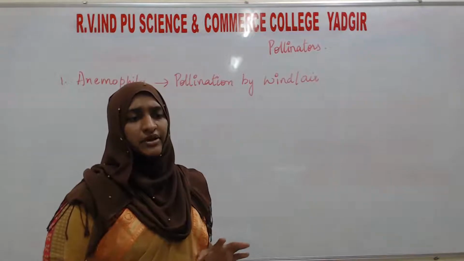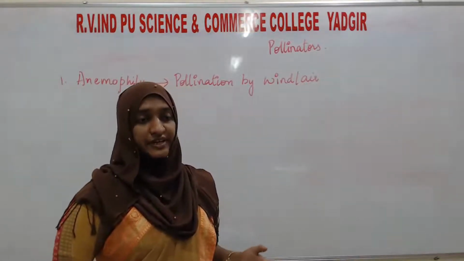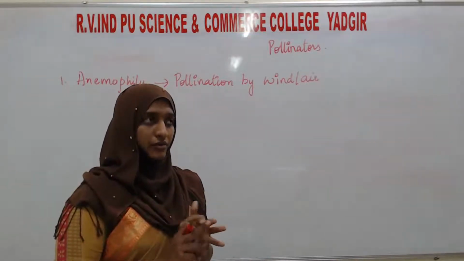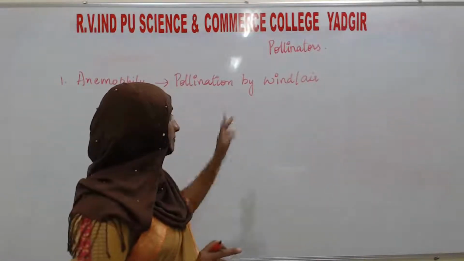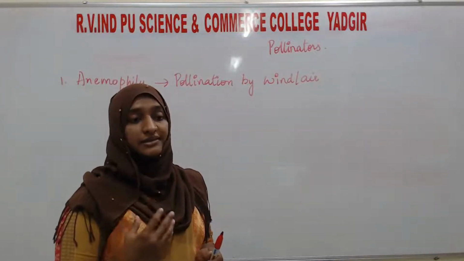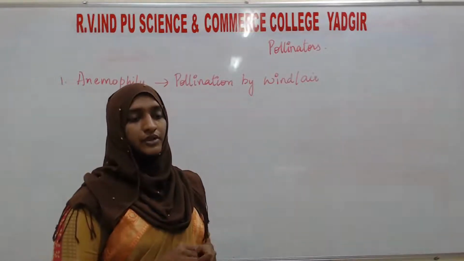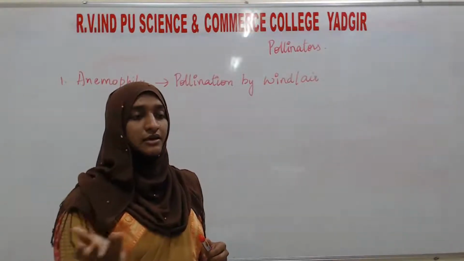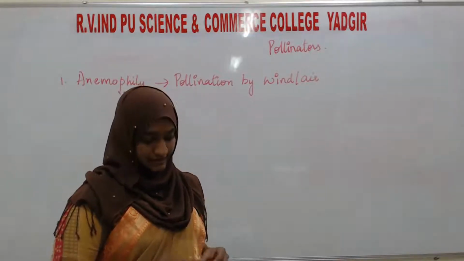It is very common as compared to the other pollinators. Among wind, water, and animals, the common pollinator is wind, because in all angiosperms, and also in gymnosperms, the air is going to take the pollen grains from the anther to the stigma. So what is the most common pollination agent? That is the wind.